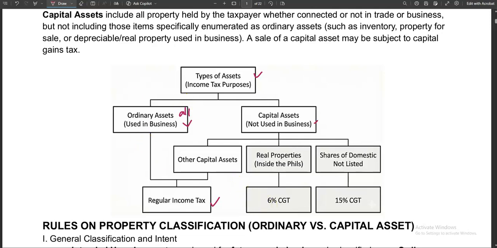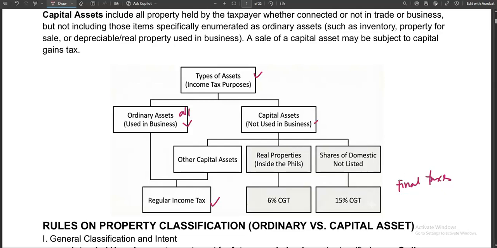Capital gains tax is one of the final withholding taxes, right? Meaning to say that every time there is a sale of these properties, like real properties and shares, the tax on that is withheld by the source, or the one who will pay the amount.